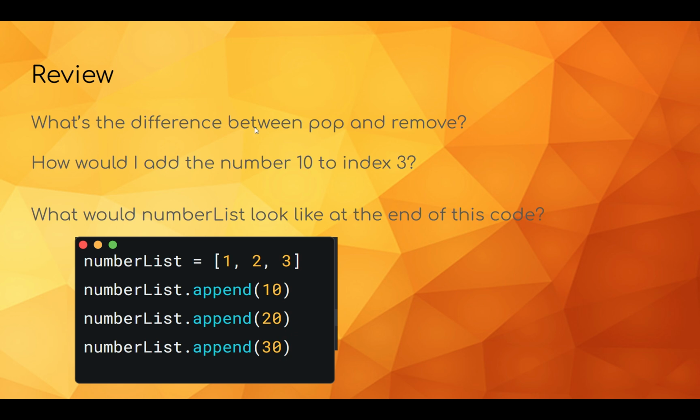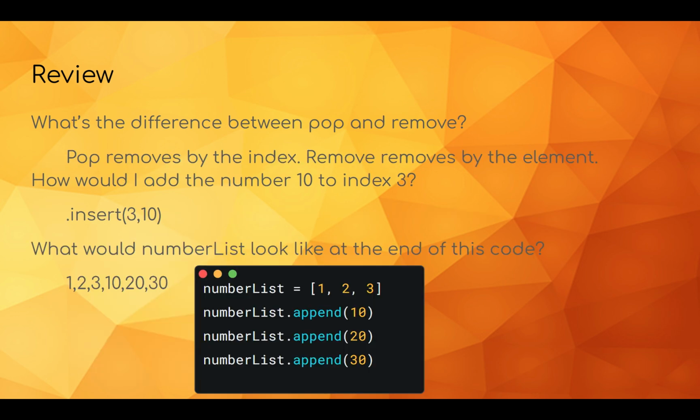Okay, so some quick review. What's the difference between pop and remove? When would you want to use one over the other? And if you want to add the number 10 in our list to index 3, what function would you use? And what would number list look like at the end of this code? So if we append 10, append 20, append 30, what would 1, 2, 3 look like? So you can pause and go over those for a minute.